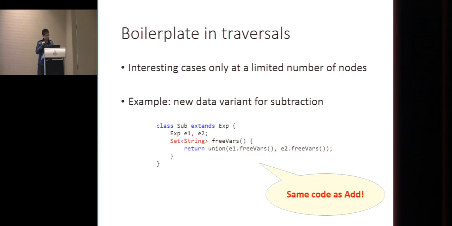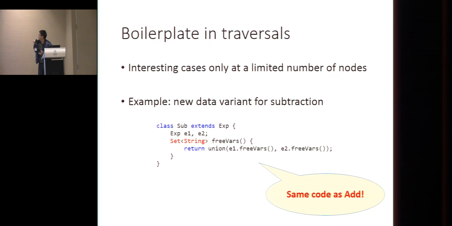So now we want to avoid such boilerplate code in traversals. And a fact is that sometimes users only focus on the so-called interesting cases, and the interesting cases only account for a small portion of the data variants. And so as you can see, this is the example that I said before. If you want to add new data variant for subtraction, you need to write